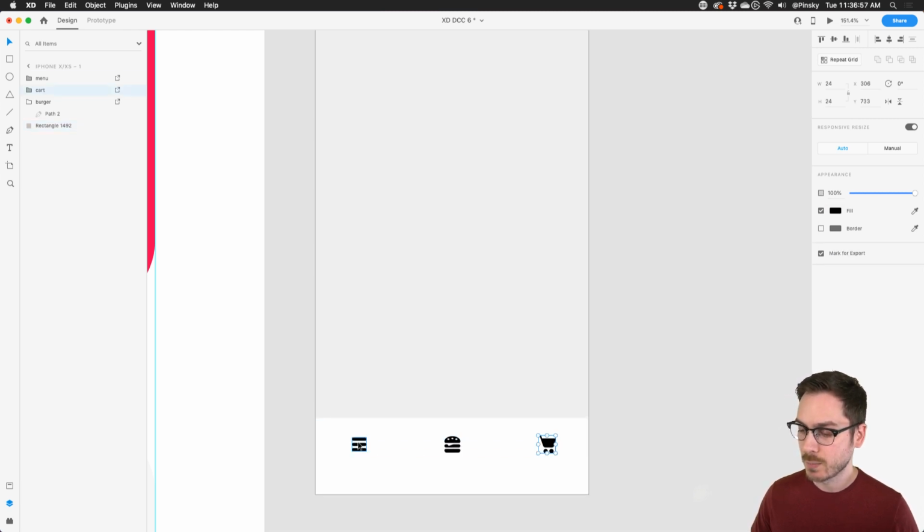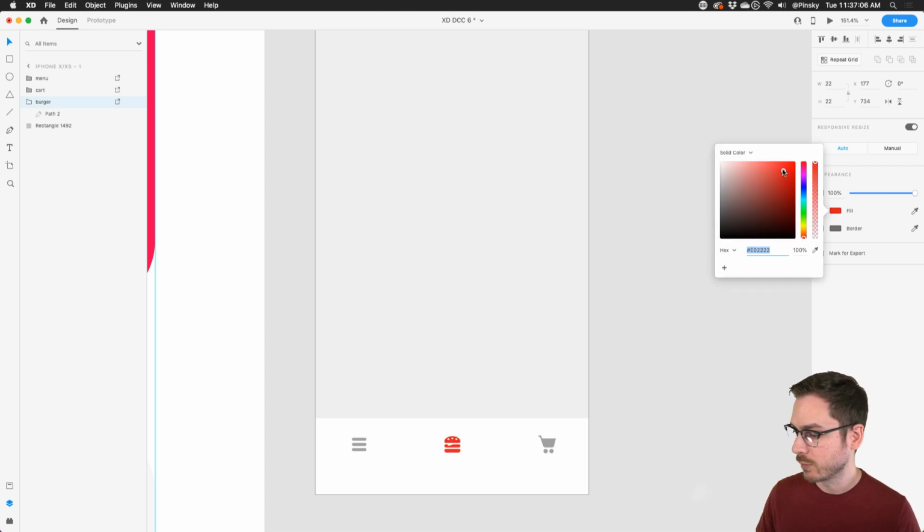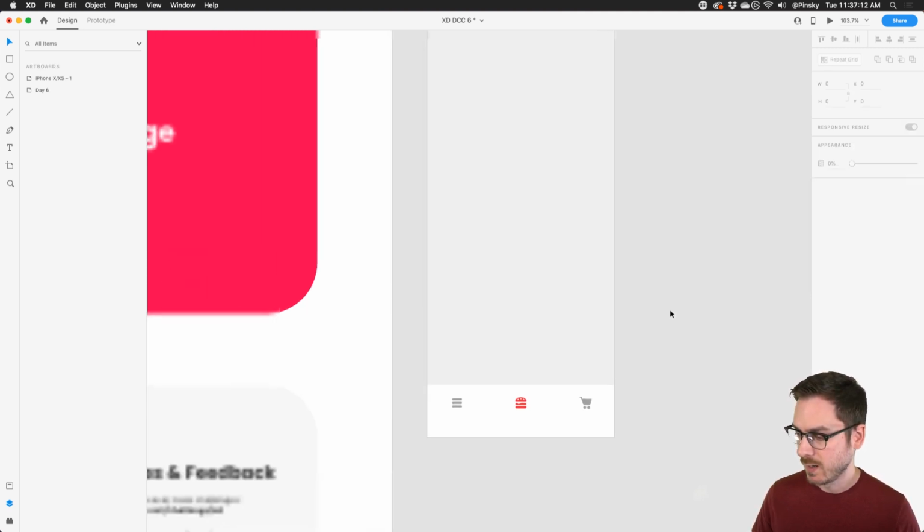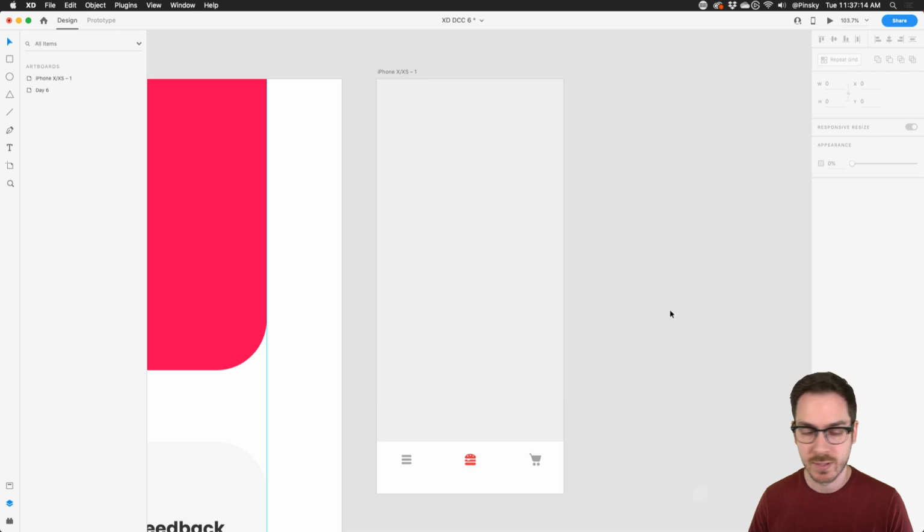Now, these ones here are probably the inactive icons, so I'm maybe just going to decrease the opacity a little bit. This one is active, so maybe I'll just change the color to, we'll go for like a reddish color. That looks pretty good. Red is always a nice color for food, I think. Perfect. All right, so we've got our navigation bar down at the bottom. It's not really what we want to focus on, but what we do want to focus on is the actual experience on ordering and customizing your food.